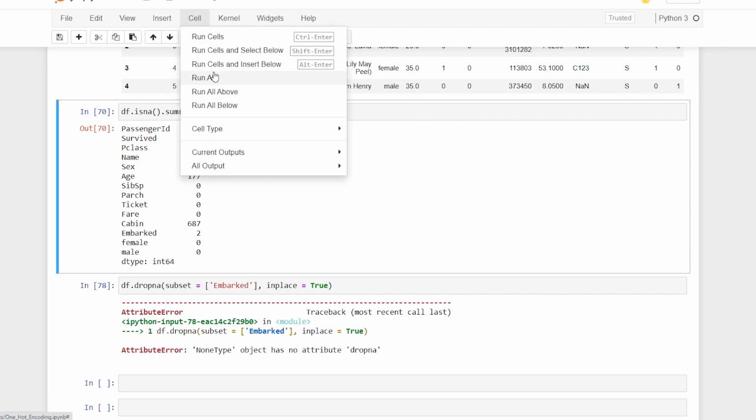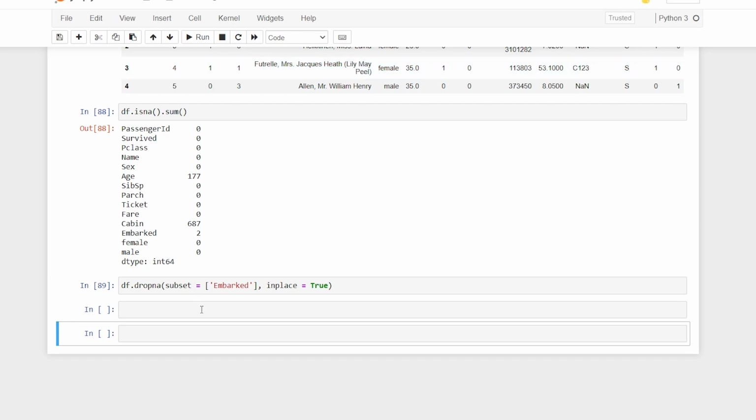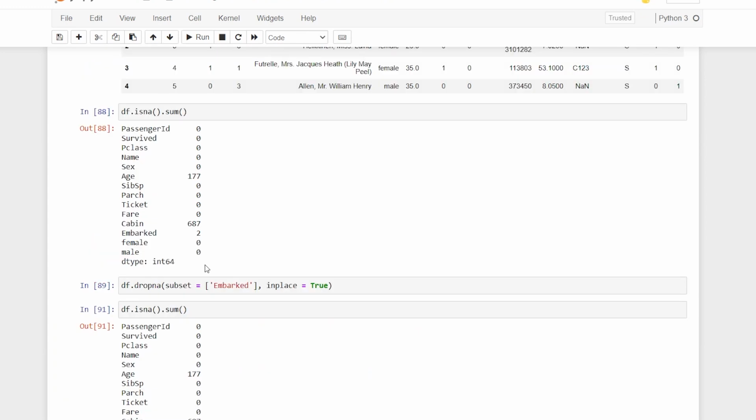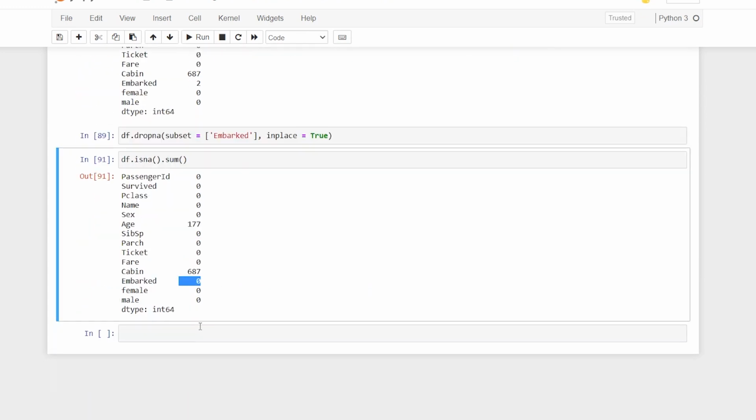I'll just run all the cells, and we have it. Now here I can say df.head. Similarly, I'll say embarked.isna().sum(), and we have it. So I have got rid of the null values in embarked.